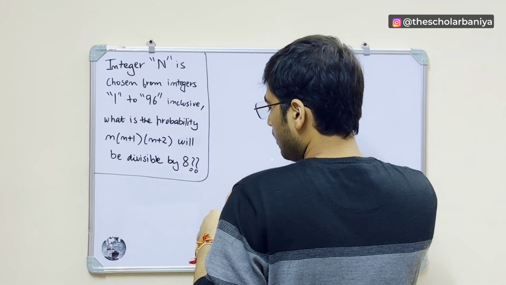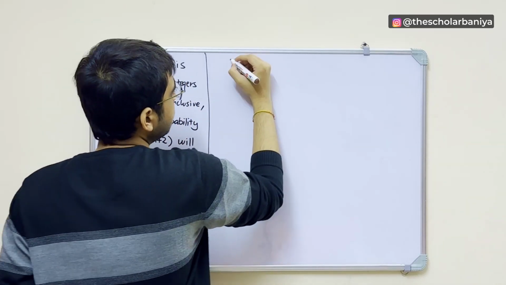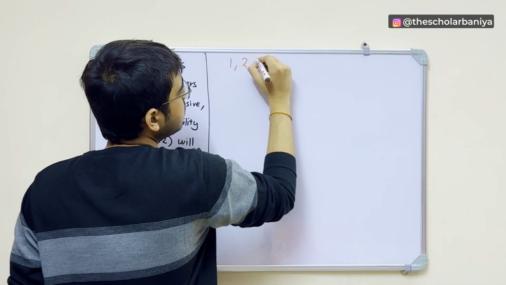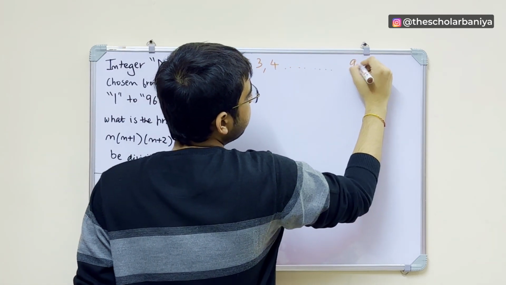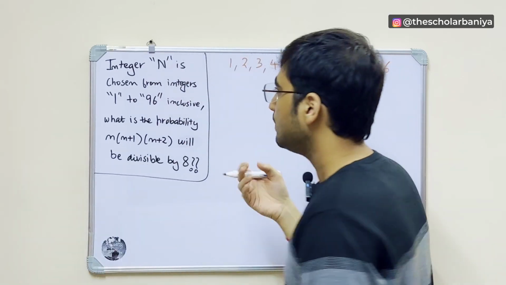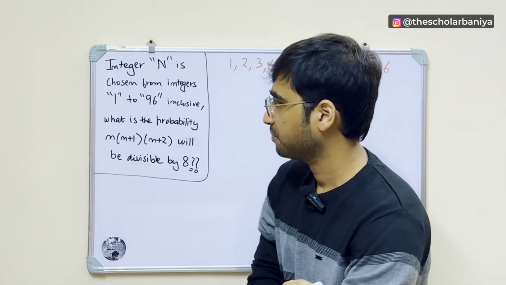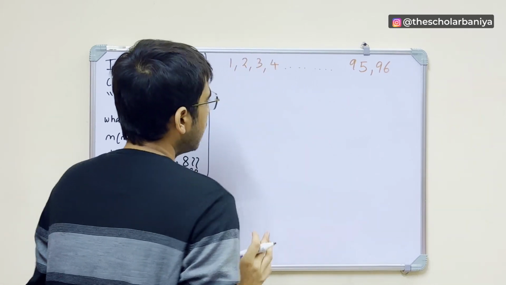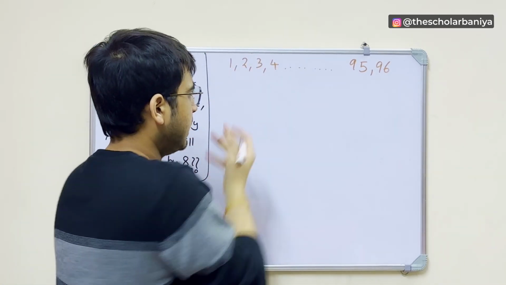For example, what are the possible options? The possible options are 1, 2, 3, 4 up to 95, 96. These are the possible integers from which we have to choose one number. Let's choose a number, let's say 1.